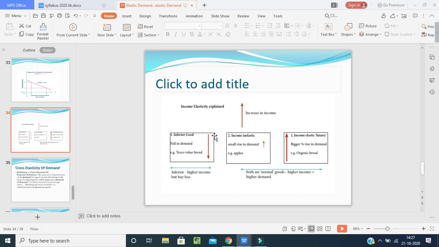For example, organic bread they will see. They will not go for the normal bread. They'll see the quality bread here. So what do you understand? Here inferior is higher income but buy less.